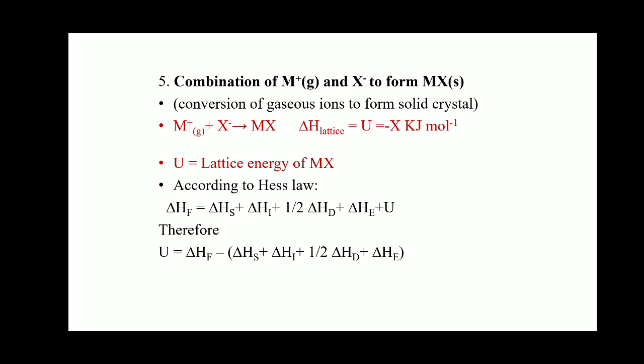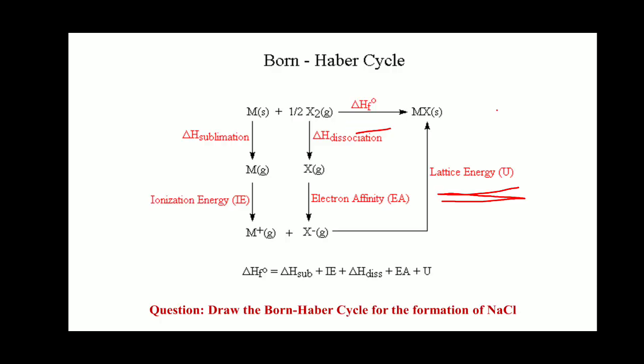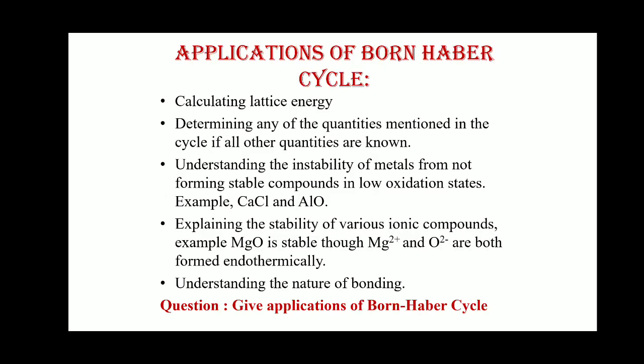That is the formula used to calculate the lattice energy. The second application is determining any of the quantities mentioned in the cycle if all other quantities are known. You can calculate delta H of formation, ionization energy, electron affinity. If you know all the other quantities, you can calculate any factor in this equation.